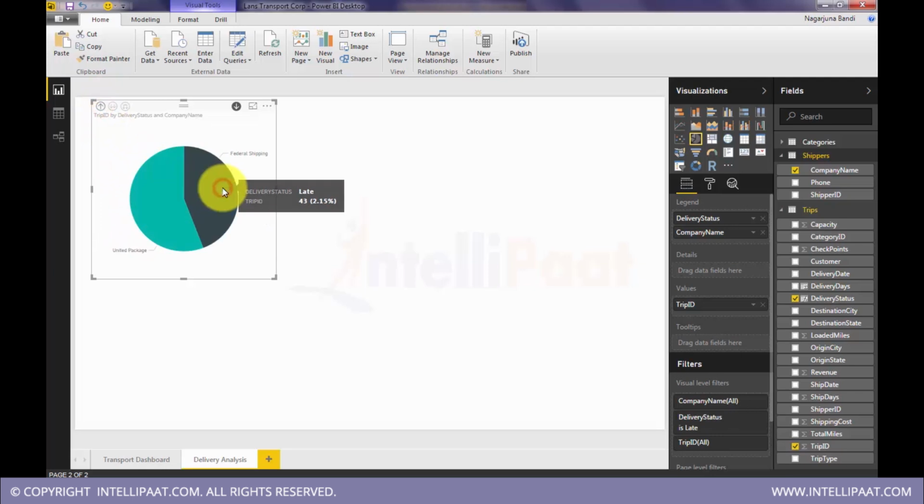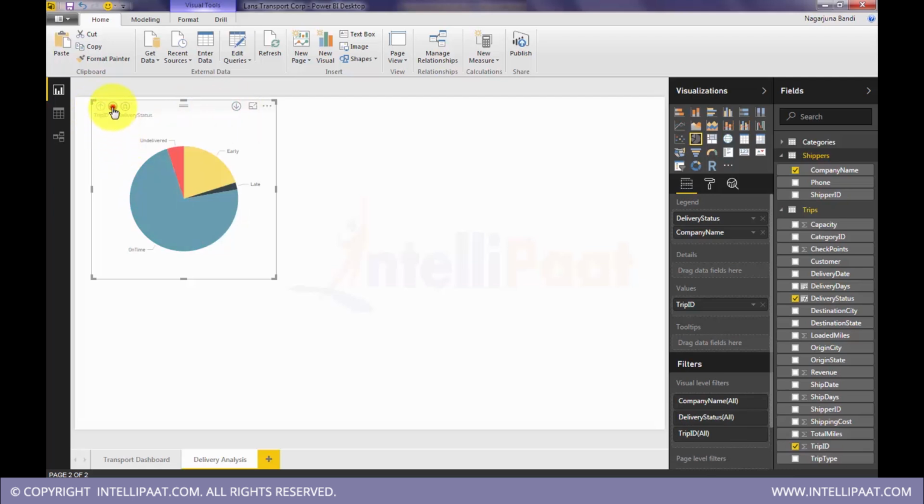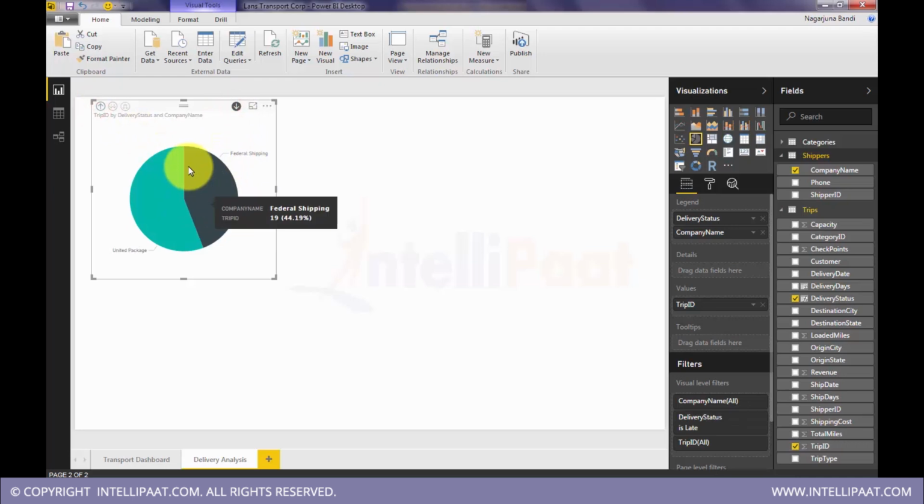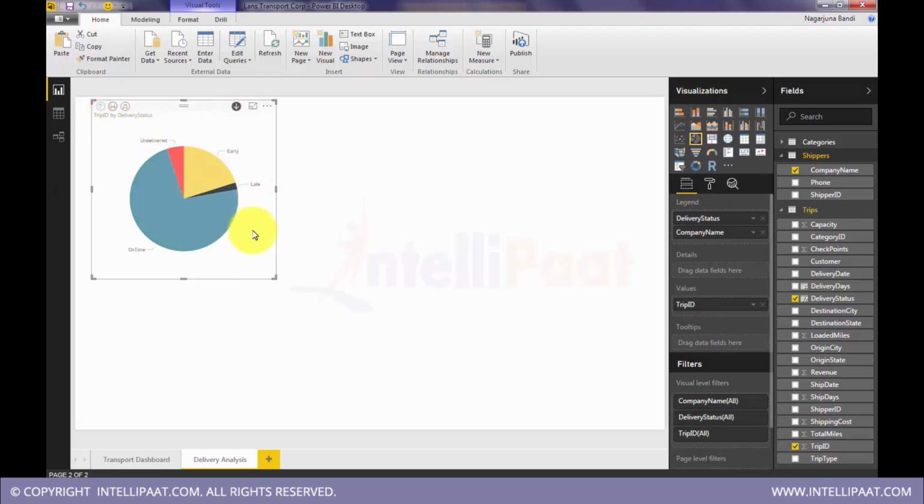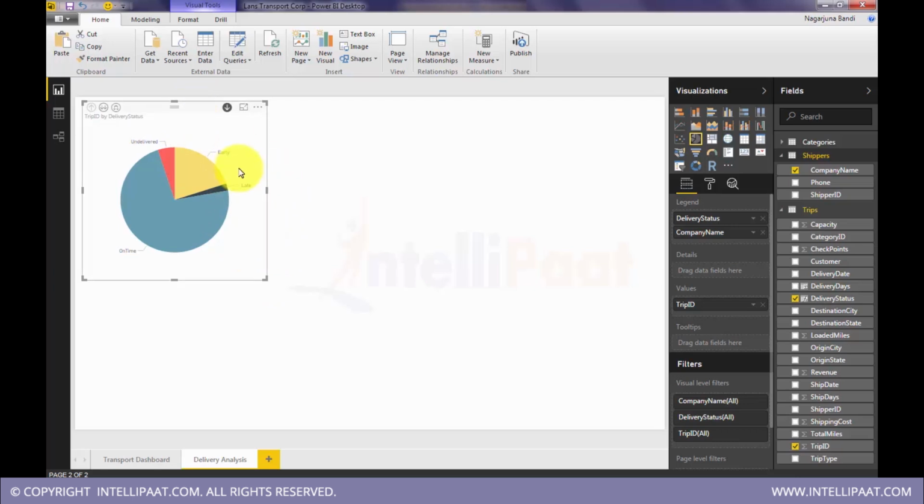You go to late and check out. So late, you can clearly see the difference. Only United Packers and Federal Shipping. The third player is nowhere seen here. So who is the third player? Speedy Express. So there are no late deliveries from Speedy Express. You click on late deliveries, and we can see what good they are doing, but there are no late deliveries, and we can replicate that business model in other segments or sectors.